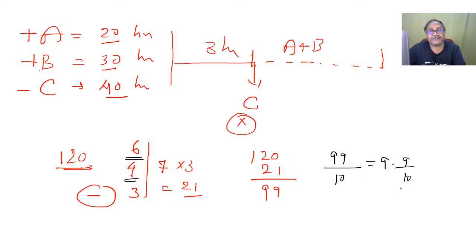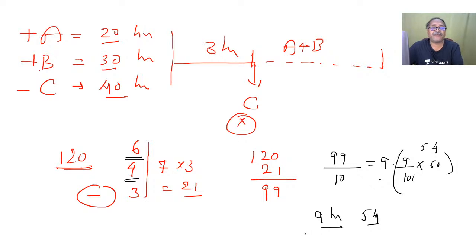Can I write 9 by 10 hours in terms of minutes? When I cancel, 9 times 6 is 54, so it takes 9 hours 54 minutes. That is how much time it will take to fill the remaining part of the tank. So this is one way of presenting the question.